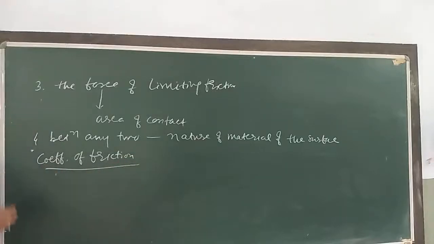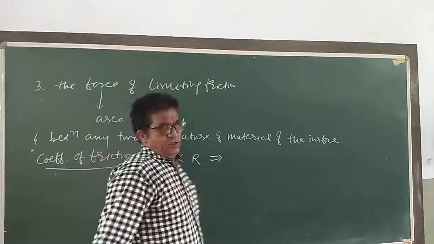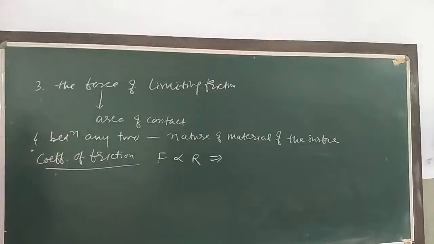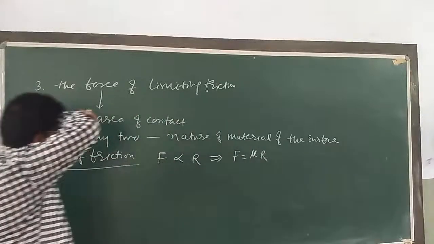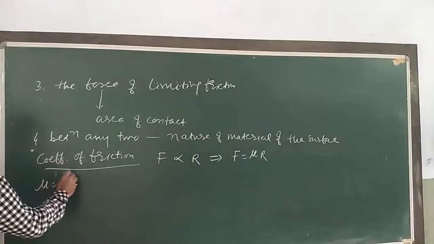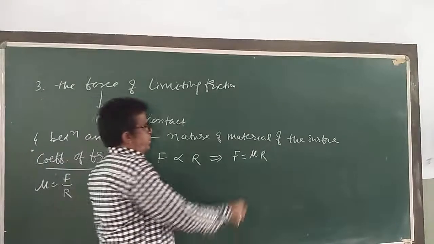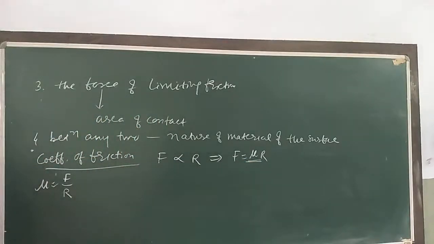According to the first law of limiting friction, F is directly proportional to the normal reaction R. The constant of proportionality here is mu, so mu is equal to F by R. Mu is called the coefficient of limiting friction between the two surfaces in contact.